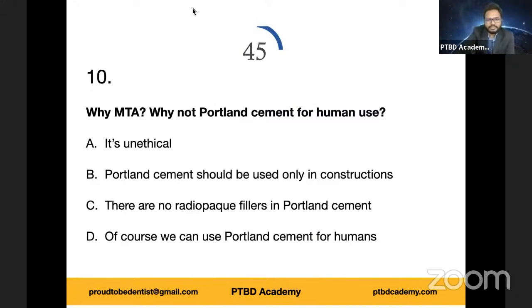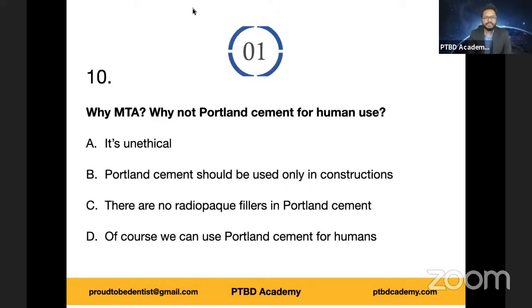Now let's move on to the next question, the final question of this session. Why MTA? Why mineral trioxide aggregate? Why not Portland cement for human use? Because, as I said, Torabinejad came up with MTA, which is based on Portland cement or construction cement. So why should we use MTA? MTA is very costly for your information, whereas a cement bag is comparatively cheap, even though the prices are increasing. Buy a cement bag, you'll get a lot of cement, mix it with water, and then use it. Why not? So why MTA? Why not Portland cement for human use?